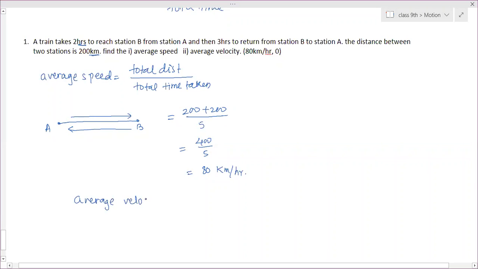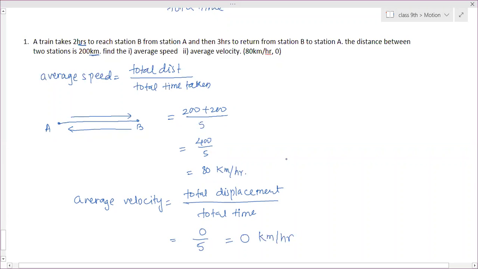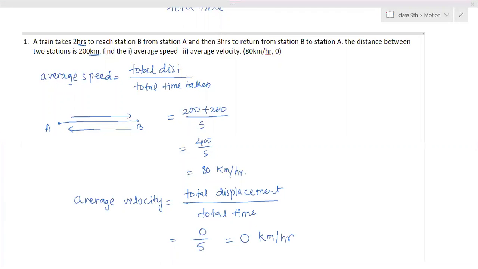Average velocity formula is total displacement divided by total time taken. So what is the total displacement? Zero. And time is 5 hours. So it is 0 kilometer per hour, right? Should we convert this into meter per second? Not needed. Here everything is in kilometer per hour. You can keep it in kilometer per hour. Okay, ma'am.